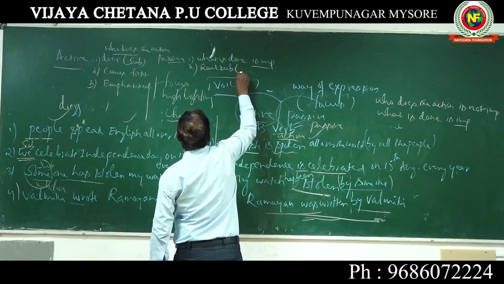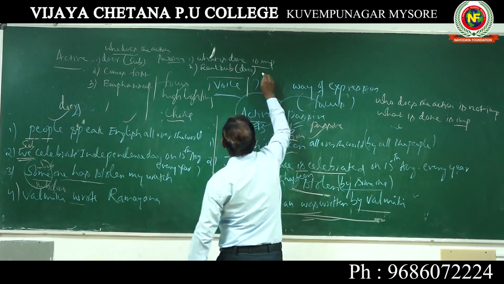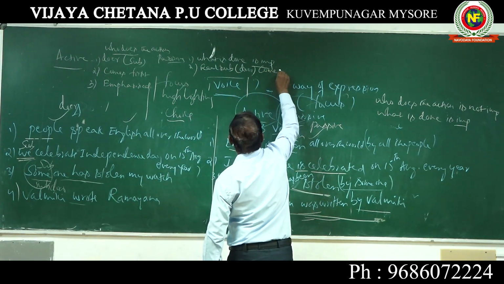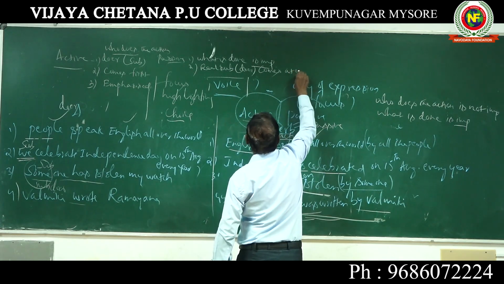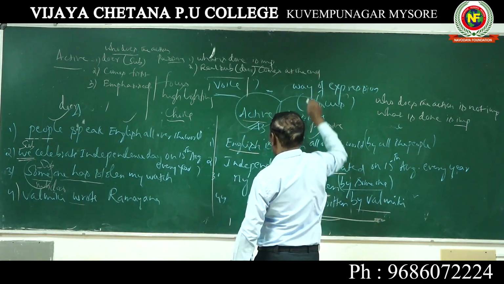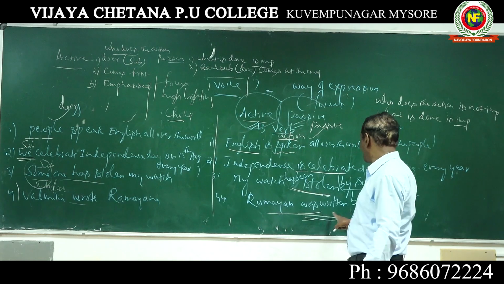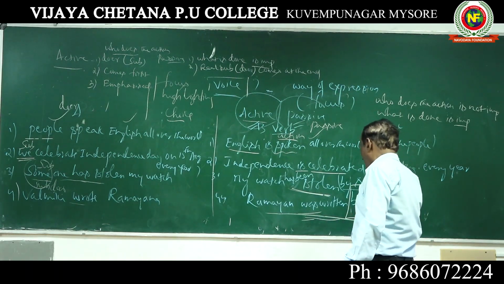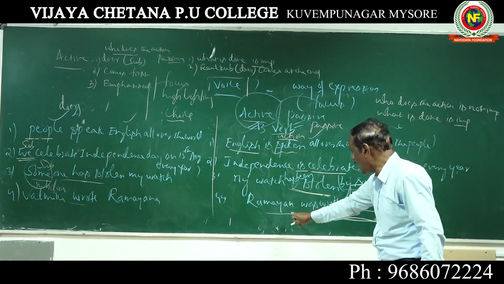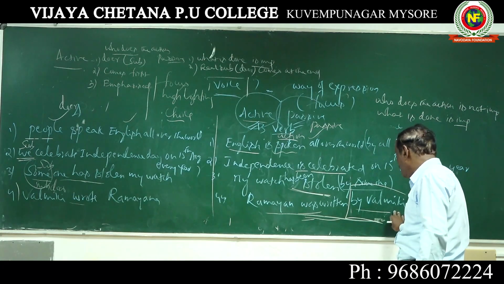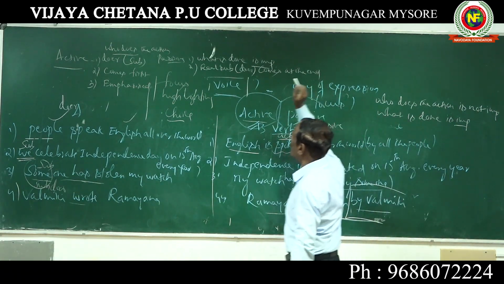Real subject is doer. It comes at the end. It goes to the end position. Look at this: Ramayana was written by Valmiki. The subject, the doer, has gone to the last position. So it comes at the end.